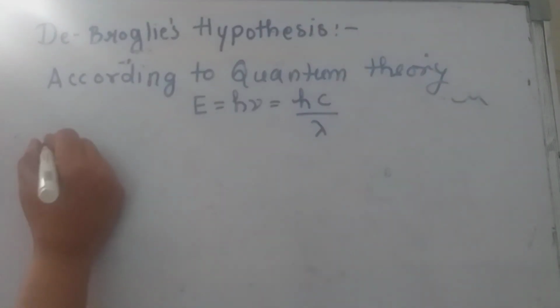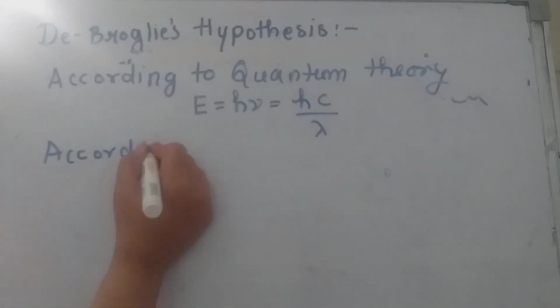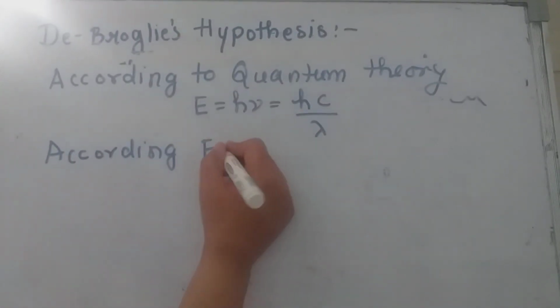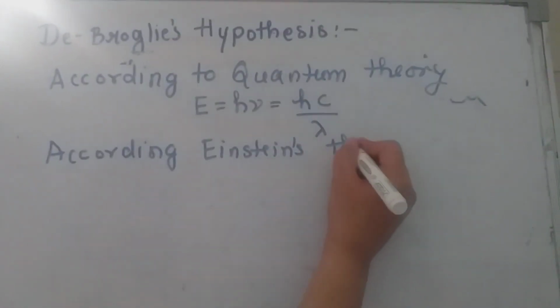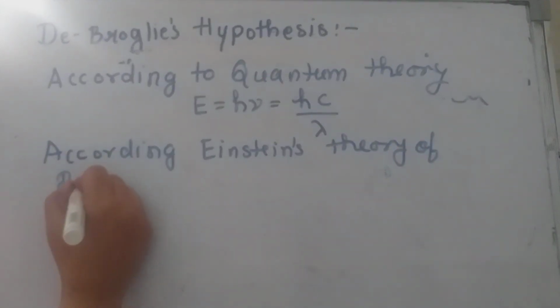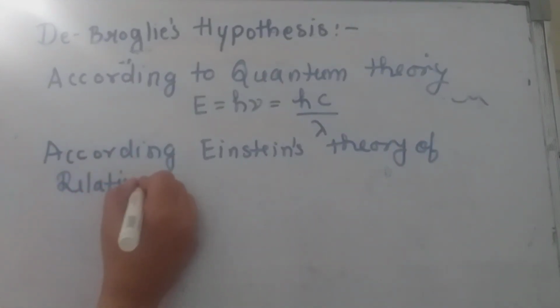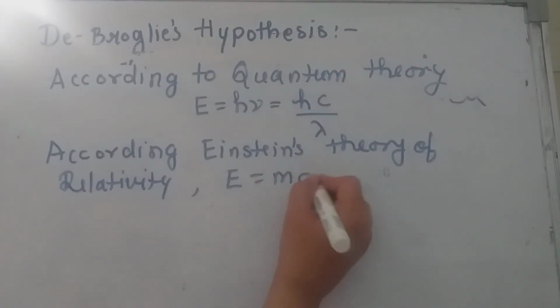And according to Einstein's theory of relativity, we can write E is equal to mc square.